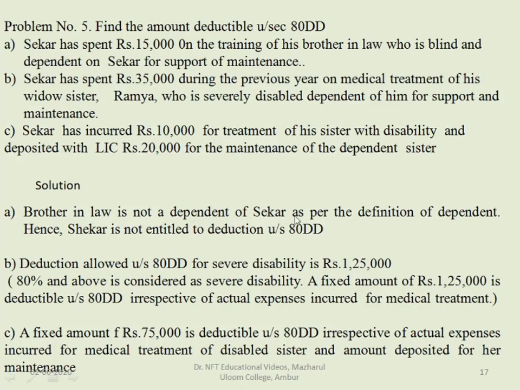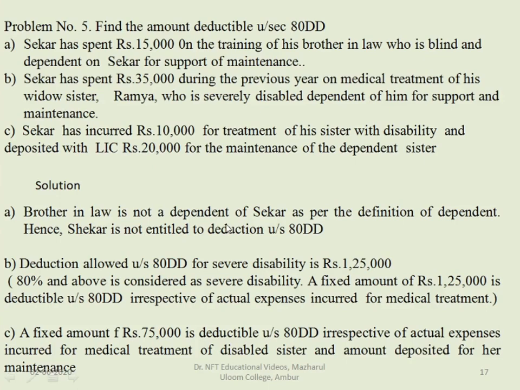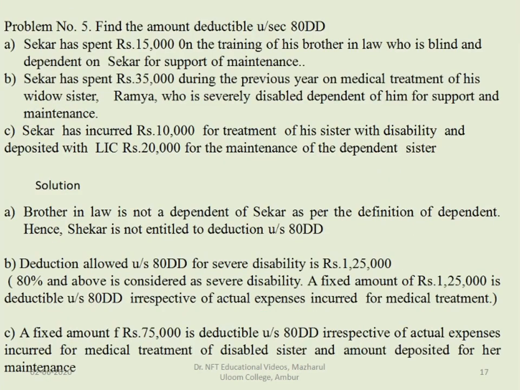Brother-in-law is not a dependent of Shekhar as per the definition of dependent. You have seen the definition: dependent relative, spouse, parents, kids or siblings. Only these persons are eligible to claim the deduction. The assessee is eligible to claim only for these persons if they are dependent, not for any other person. So here brother-in-law is not a dependent of Shekhar as per the definition, and Shekhar is not entitled to deduction under section 80DD.